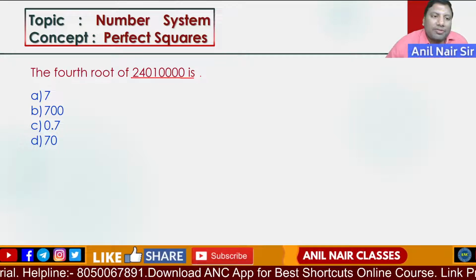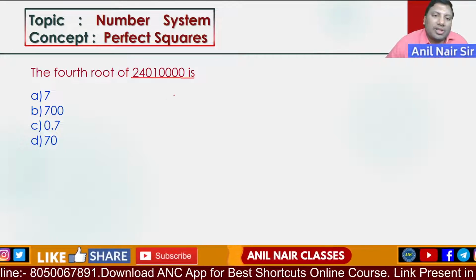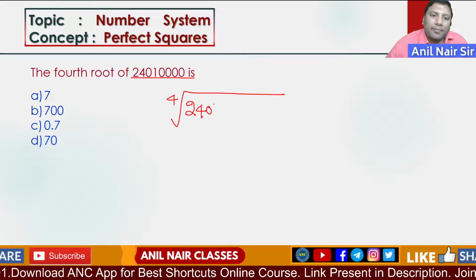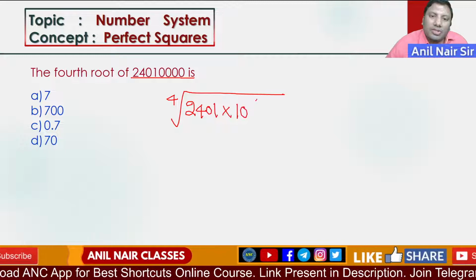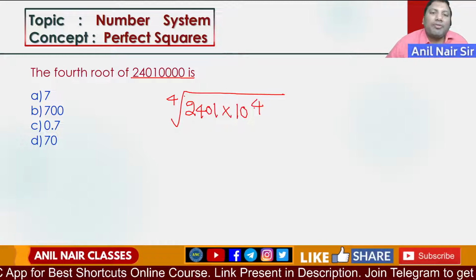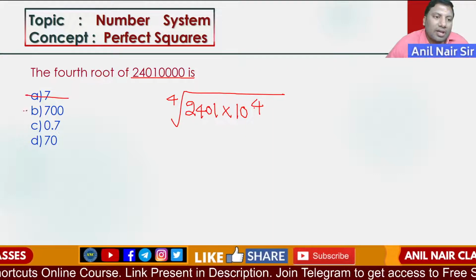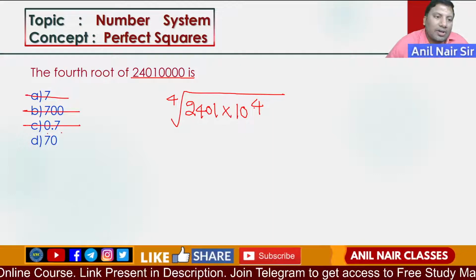Fourth root of 2401 into 4 zeros, which is 10 power 4. Fourth root of 10 power 4 means the answer will have a single 0.